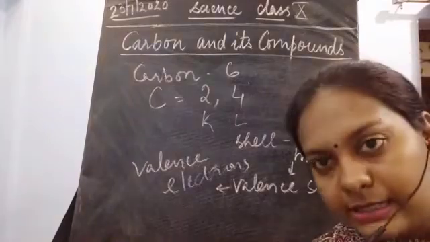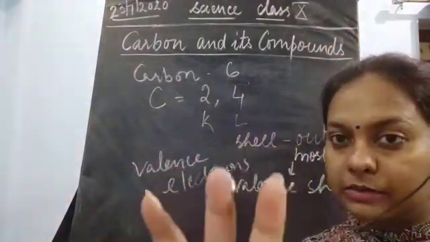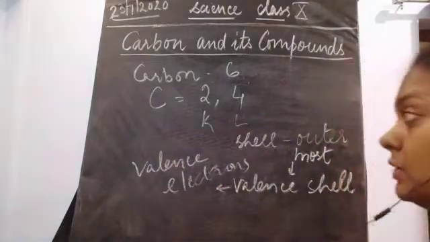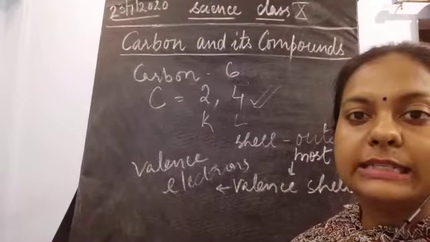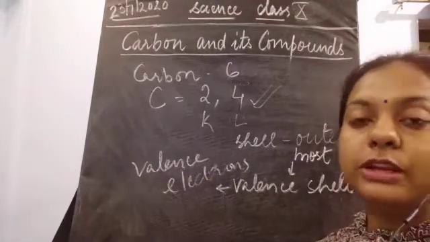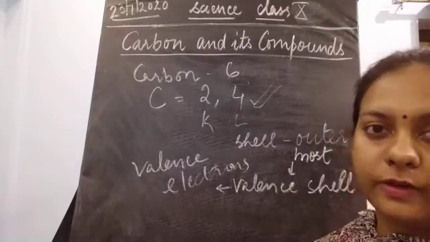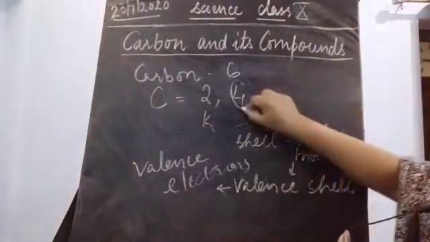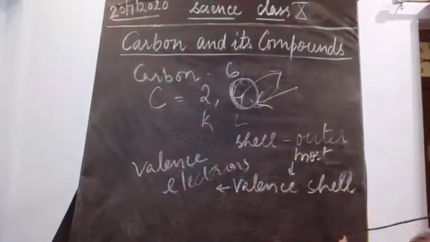So how many valence electrons does carbon have? Carbon has 4 valence electrons. These valence electrons are responsible for losing or gaining of electrons. Only these valence outermost electrons are either lost or gained.